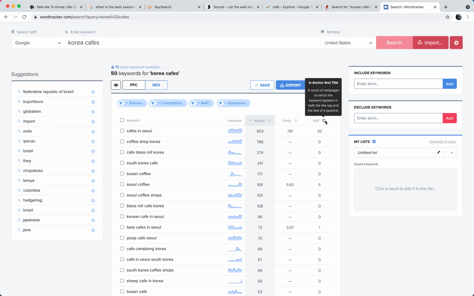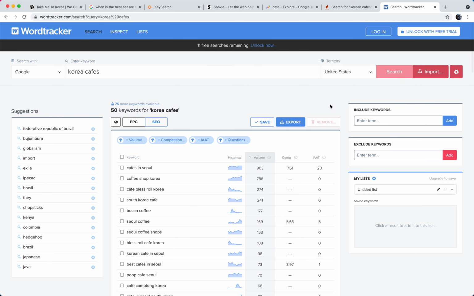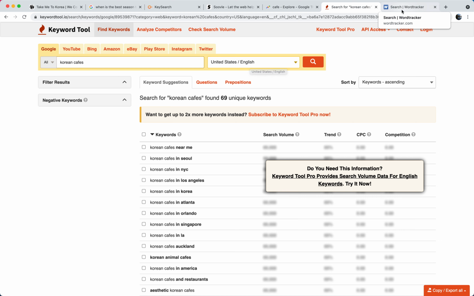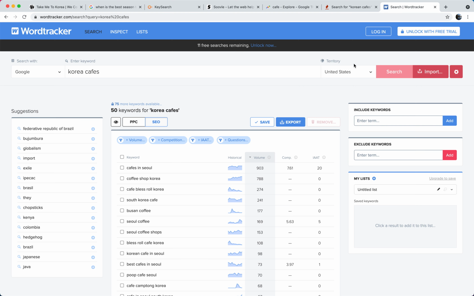basically just means how powerful a site is, and you don't have to worry too much about that because that's a more advanced concept. So when you're using these sites, on both of them, when you search, just make sure to change to English and generally the US, because English for obvious reasons, and US because most of the traffic to Take Me to Korea and other blogs about Korea is from the US, normally like 40 or 50%. So targeting the United States is generally the best idea for traffic and longevity.